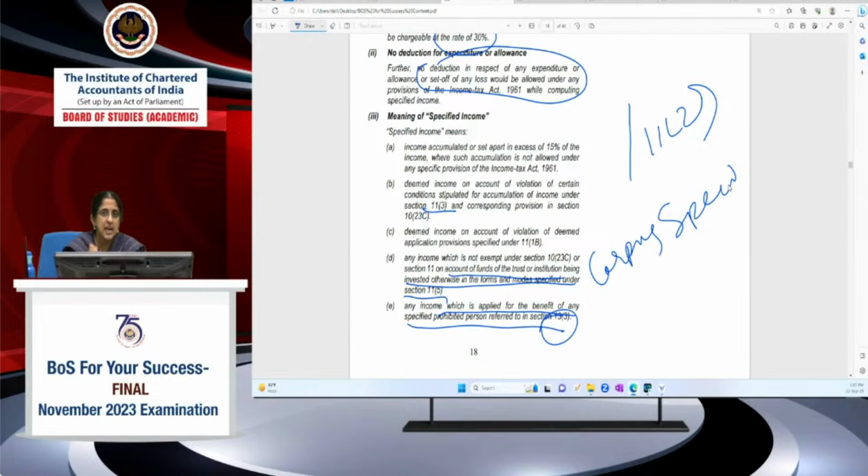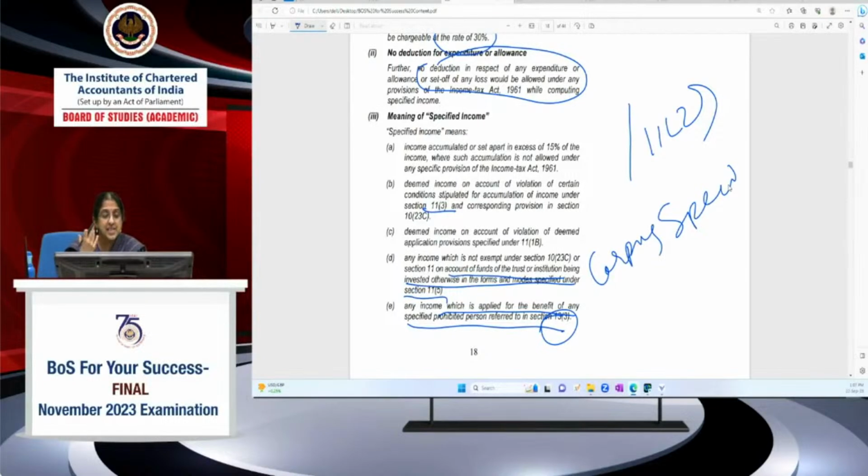But kindly note, in 13.3, trustees are included, settler is included, person who's made substantial contribution is included, but employees are not covered under this. So if I've applied any income of the trust for the benefit of an employee, of course it must be towards the object of the trust, then that is not treated as specified. An employee is not a specified prohibited person. This you have to keep in mind.